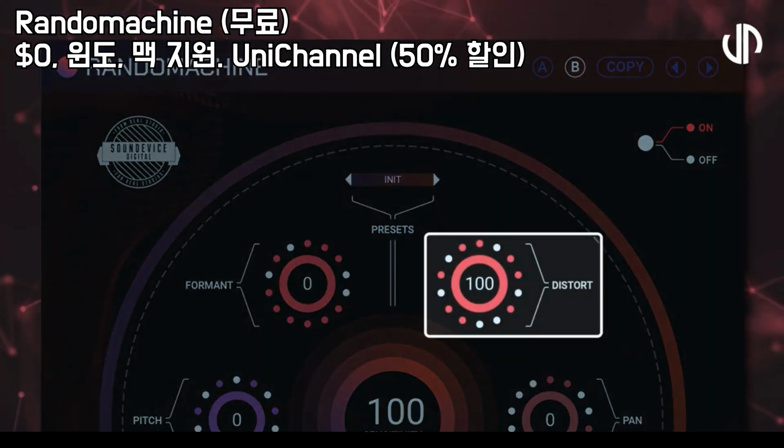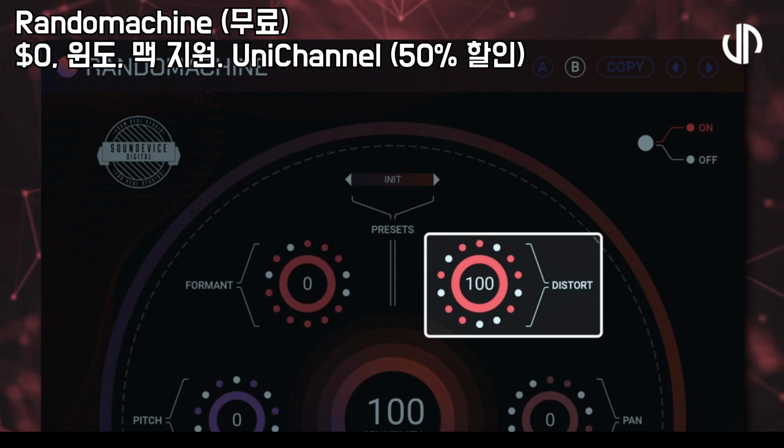Distort serves as a conduit for randomizing the level of distortion or saturation applied to the audio signal.